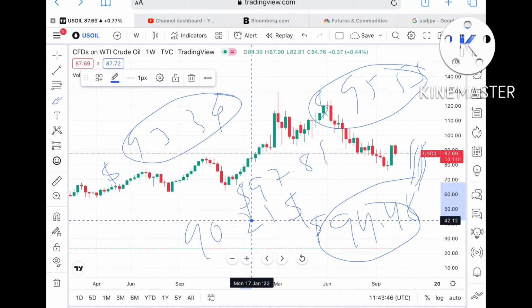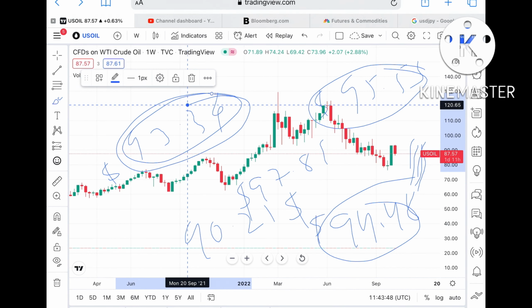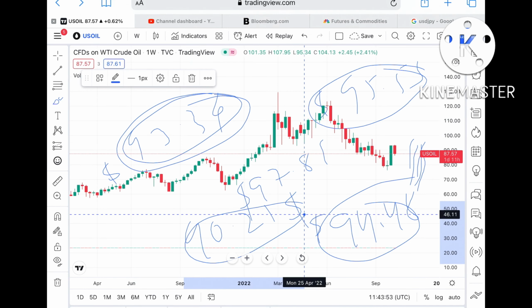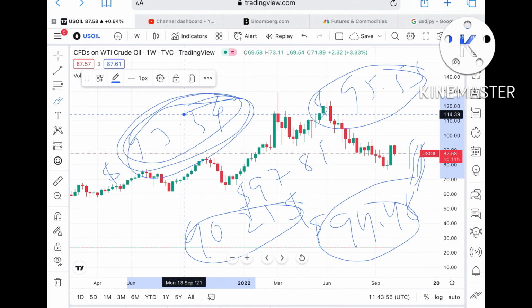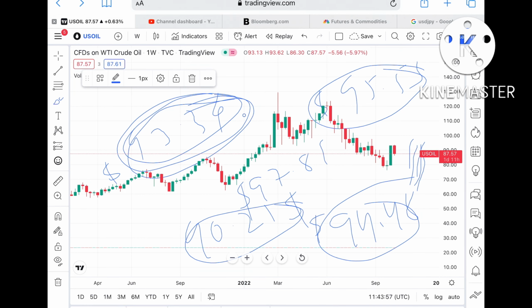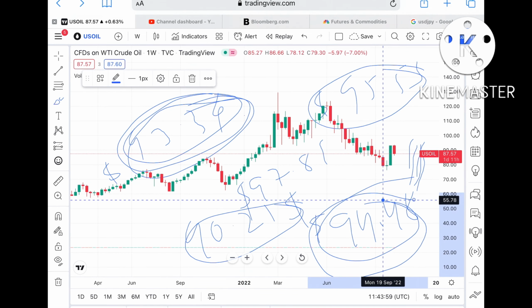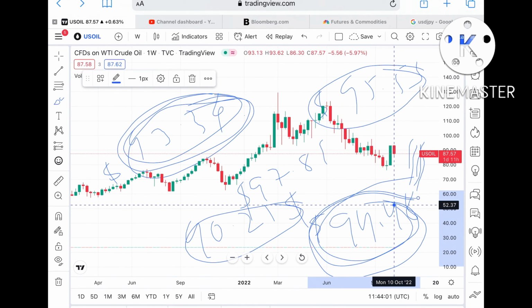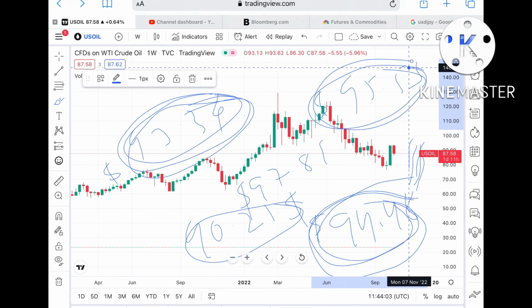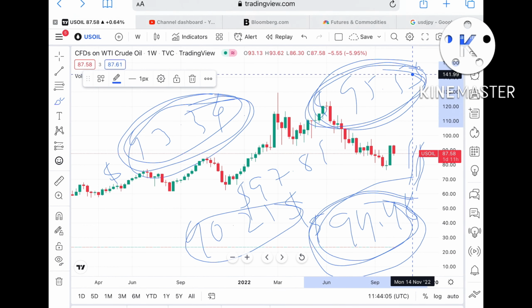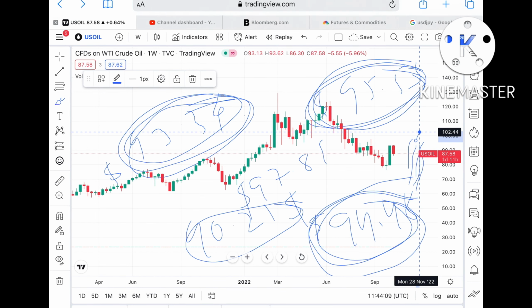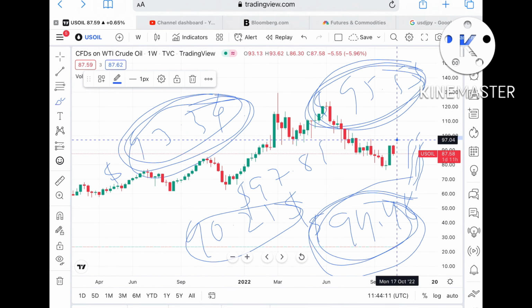Repeat, if the price sustains above this particular level, then we can see it can touch a level of $94.48, or if it goes above this particular level, then we can see it can touch this level, and cross this level, then we can see it can touch this particular level, and this level. Okay, if it sustains, then we can see it can cross this particular level, because this is a resistance which is already being tested here, so the probability is high that we can see it can go towards a level of